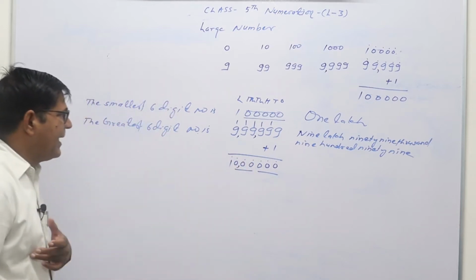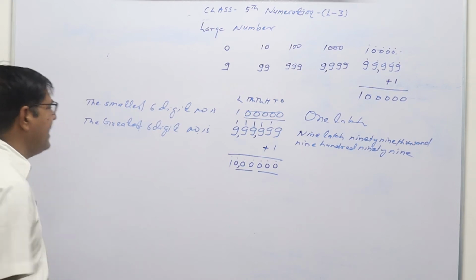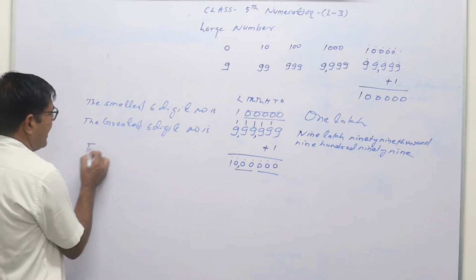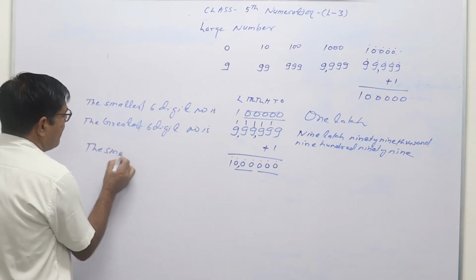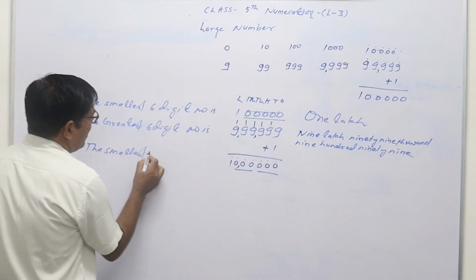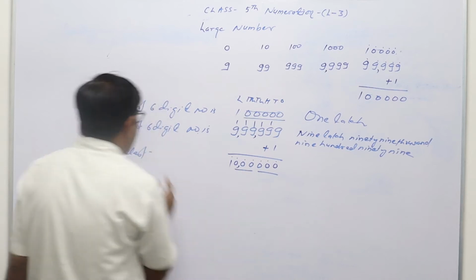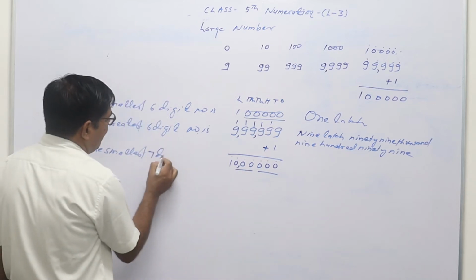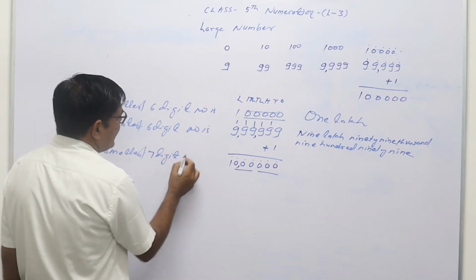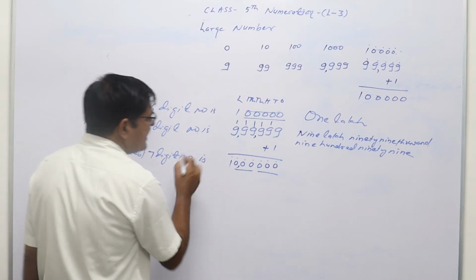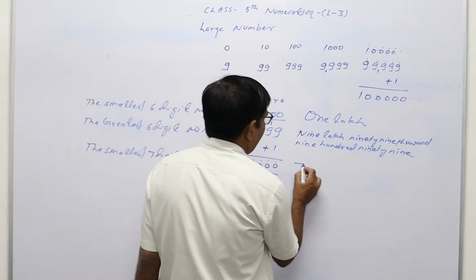So the smallest 7-digit number is 10 lakh.